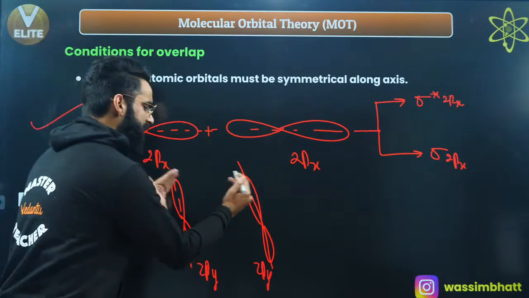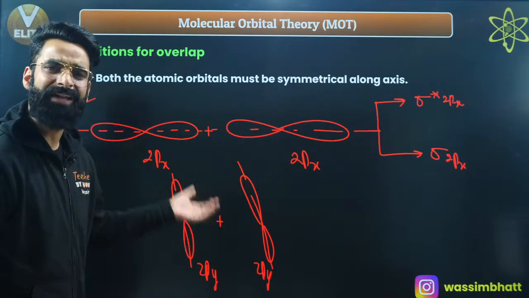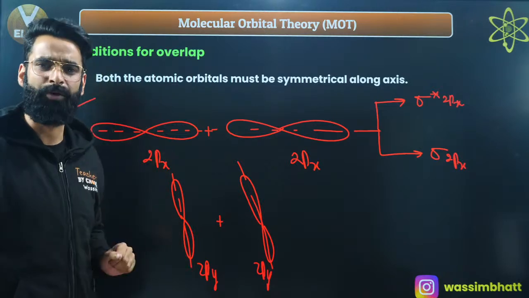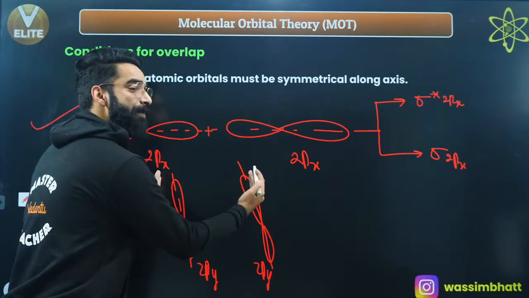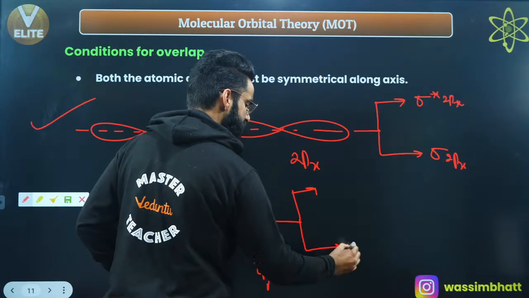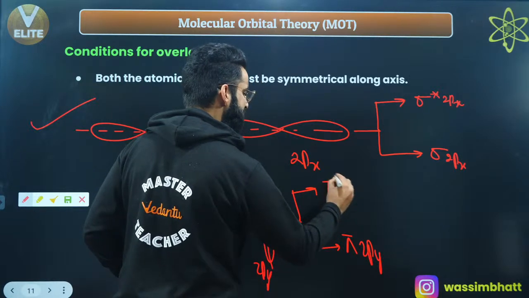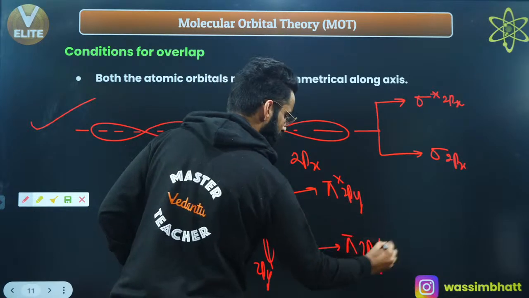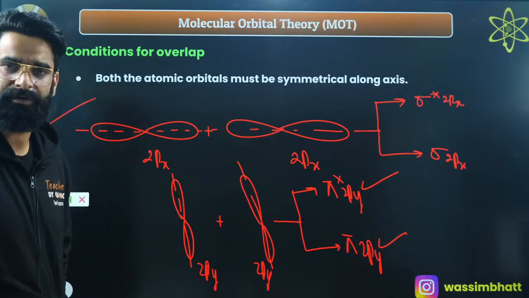And what kind of overlap are they going to show? They are going to show the parallel overlap, the sideways overlap, right? And they will again lead to the formation of two molecular orbitals, one bonding, one anti-bonding. But the overlap is parallel, and parallel overlap leads to the formation of what? Pi bonds. So one is going to be pi 2py molecular orbital, and one is going to be pi star 2py. This is what I'll be calling the bonding molecular orbital, and this the anti-bonding molecular orbital. As simple as that, right?